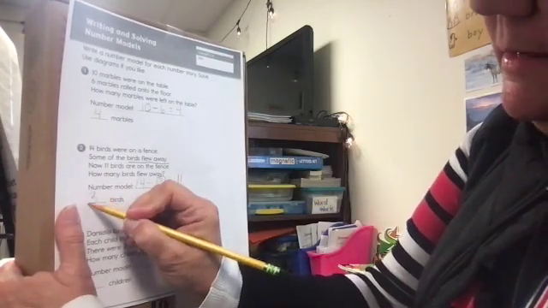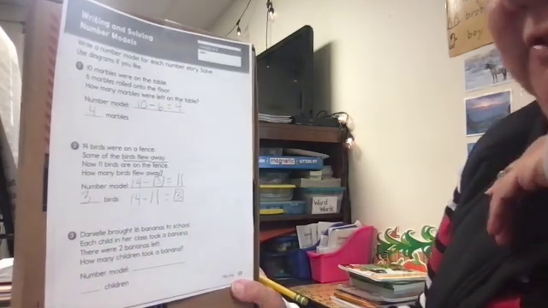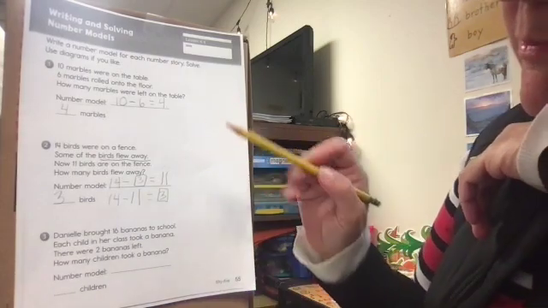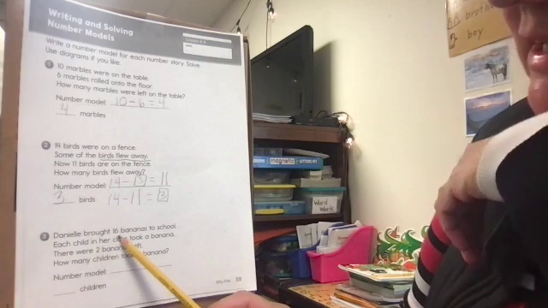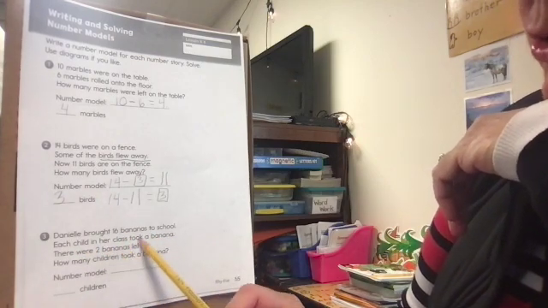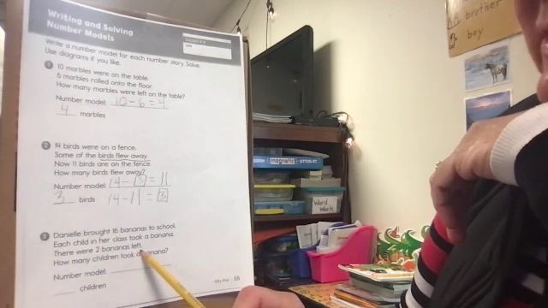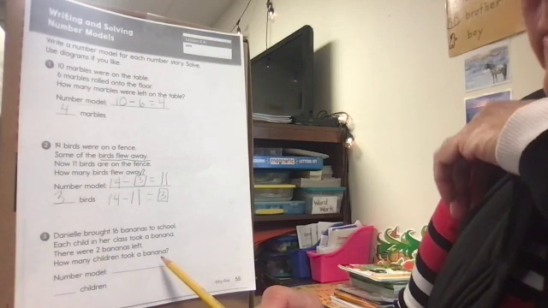Okay. Now I want you to try this problem by yourself. I'll read it out loud to you, but I want you to try and figure it out and see how you would solve it. Danielle brought 16 bananas to school. Each child in her school took a banana. There were 2 bananas left. How many children took a banana?